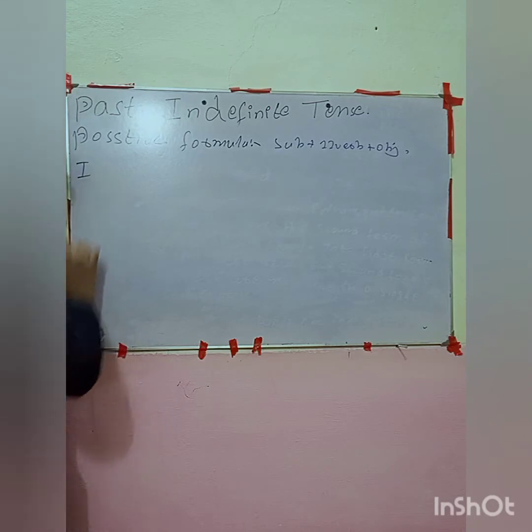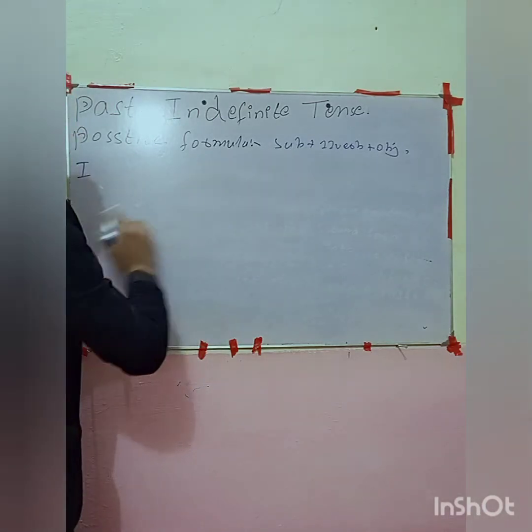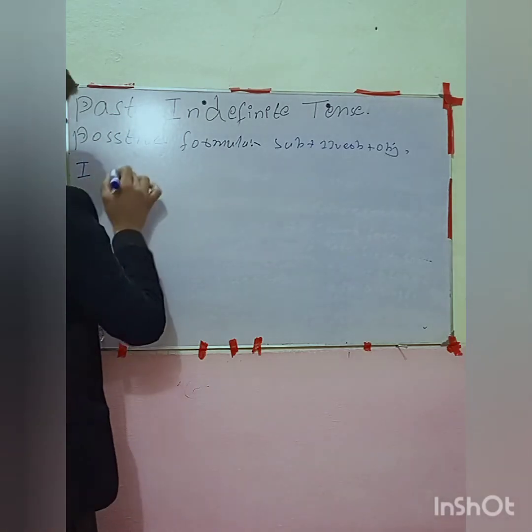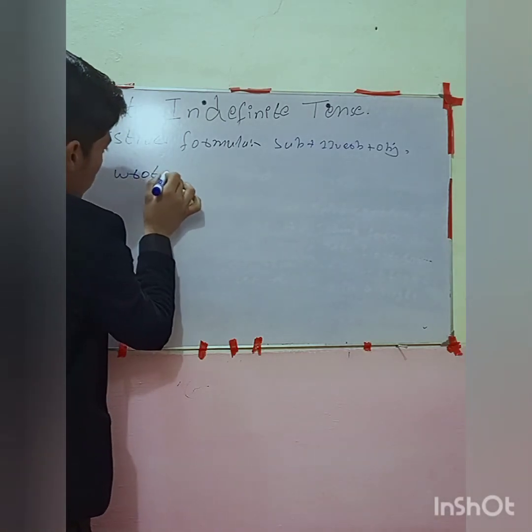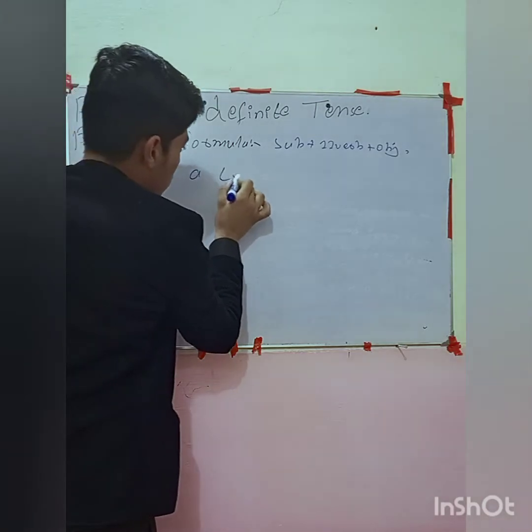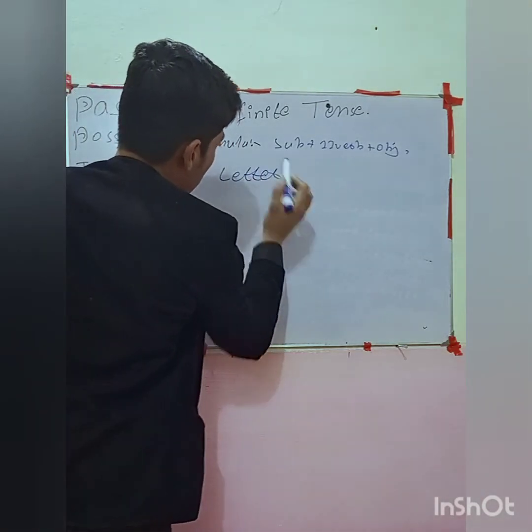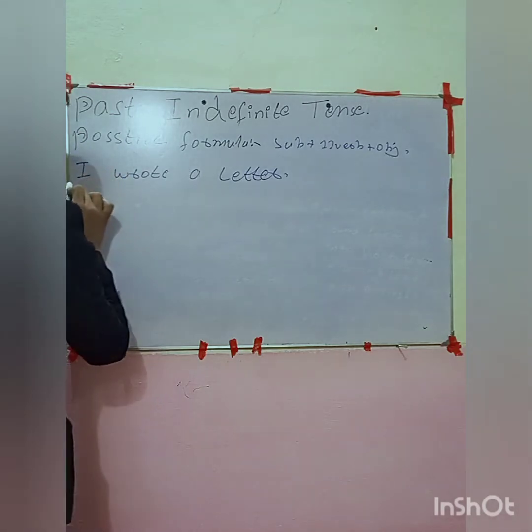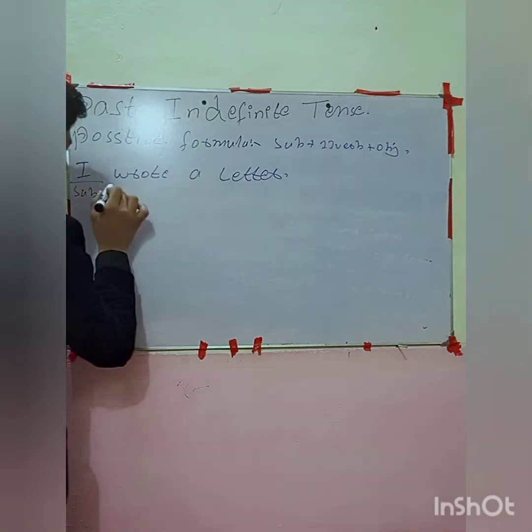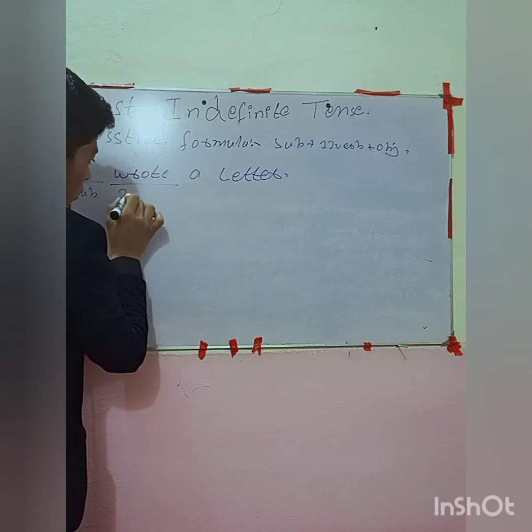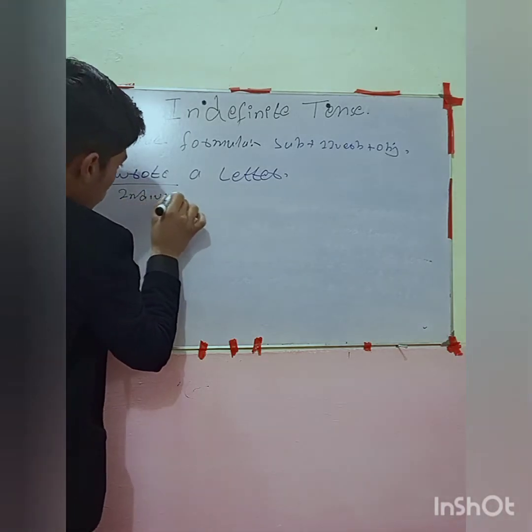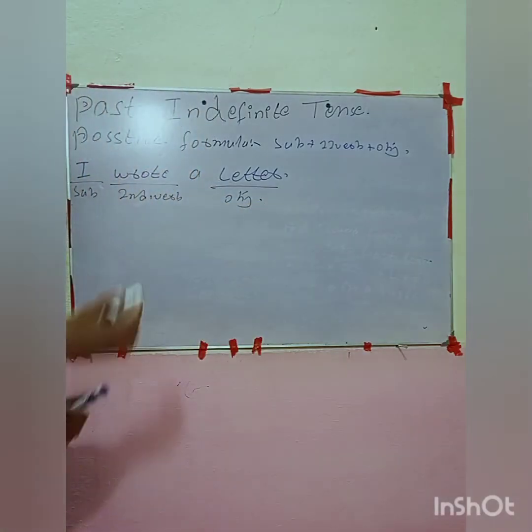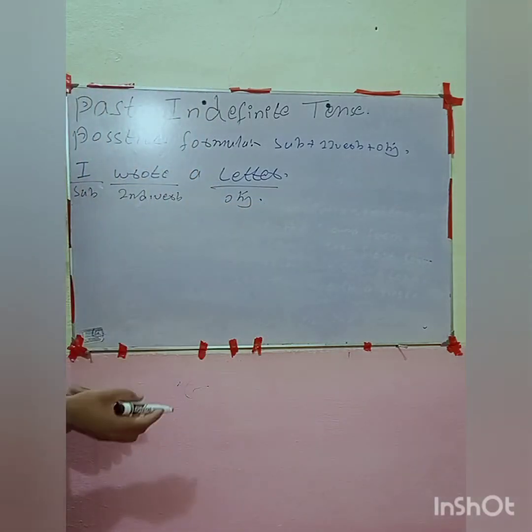For example, the subject is I, and then we use the second form of verb. For example, I wrote a letter. I wrote a letter. Let me write it here. That one is the subject. That one is the second form of verb, right? And that one is the object. That one is the positive formula of past indefinite.